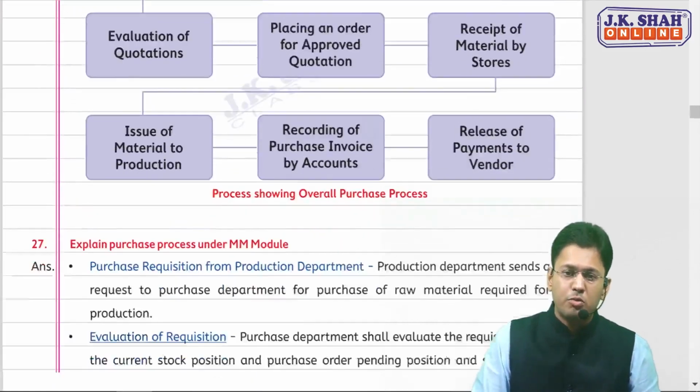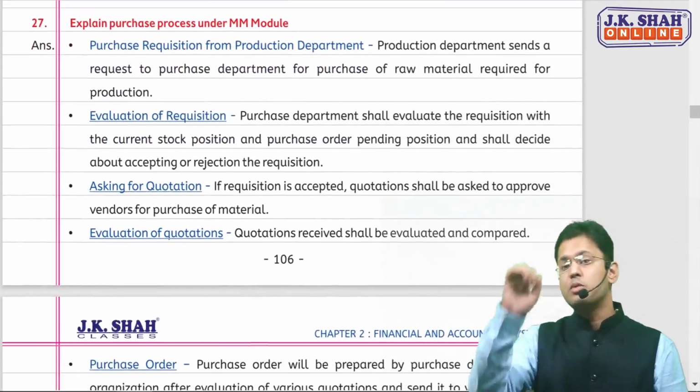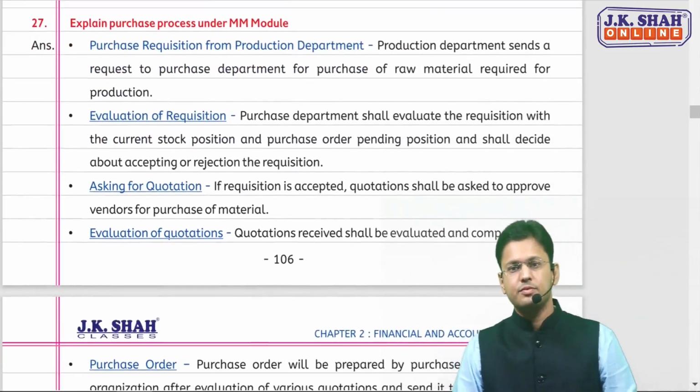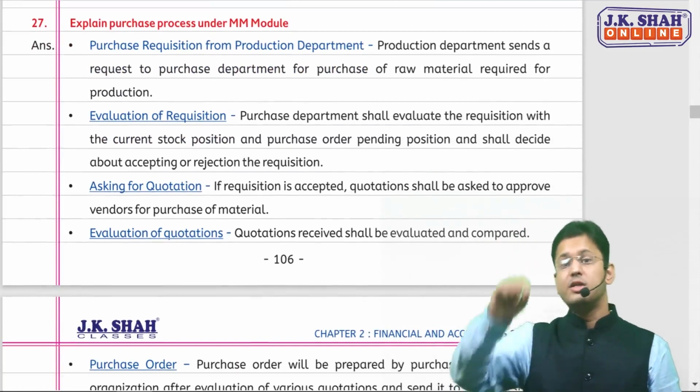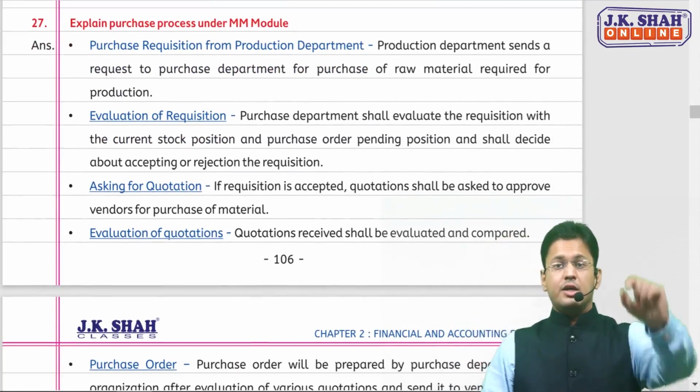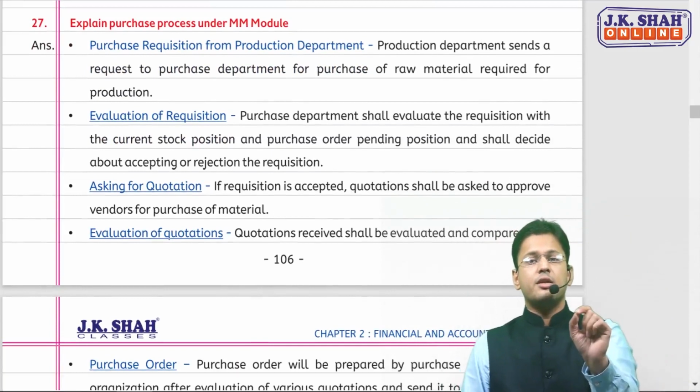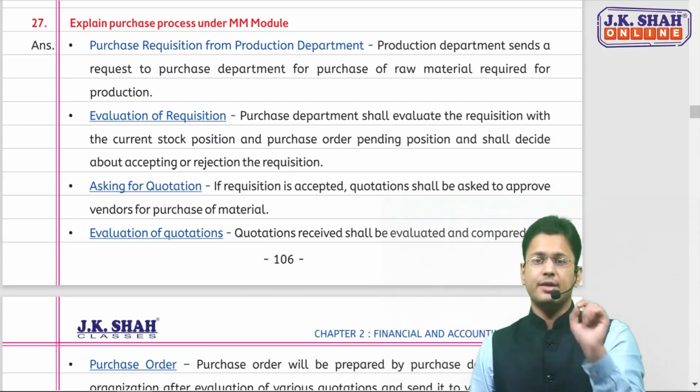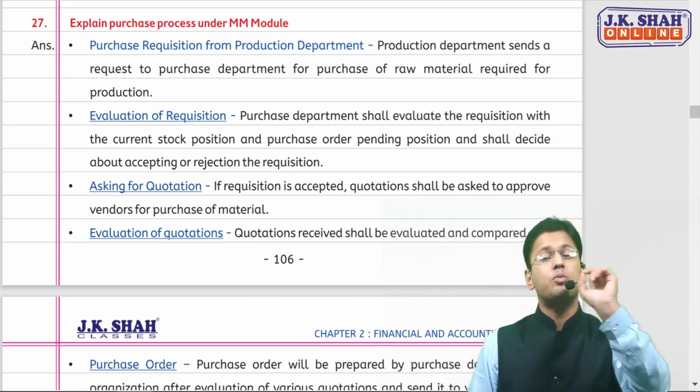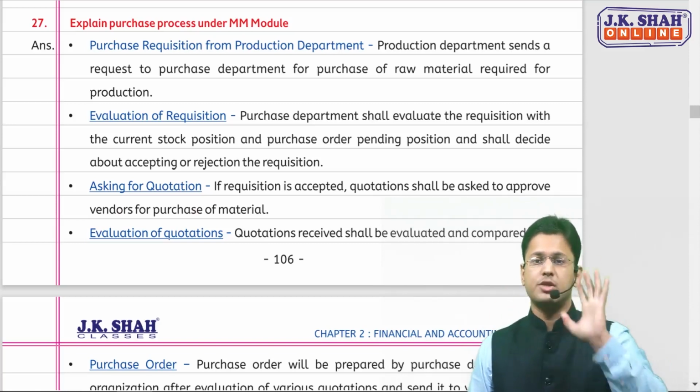Then talking about the material management module, I'll show the purchase process here, which is an important one. Now listen again. In chapter 1, the purchase to pay or procure to pay cycle, commonly known as the P2P cycle, was there.